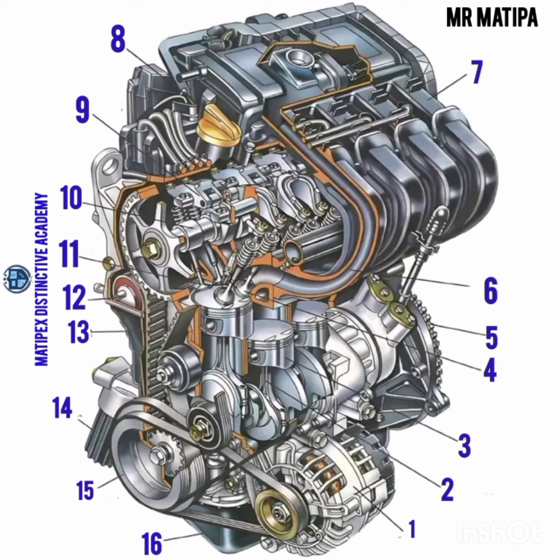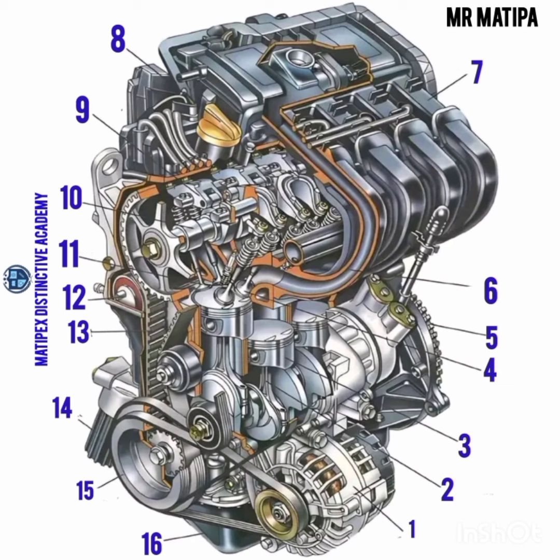So 1 is the generator, 2 connecting rod, 3 piston, 4 intake valve, 5 flywheel, 6 intake manifold, 7 intake manifold housing, 8 that's an oil filter cap, then 9 valve rocker arm, 10 that's the camshaft, 11 that's the exhaust valve, then 12 that's the tensioner, 13 that's the timing belt, 14 that's the oil filter, 15 that's the crankshaft pulley, and 16 that's the oil